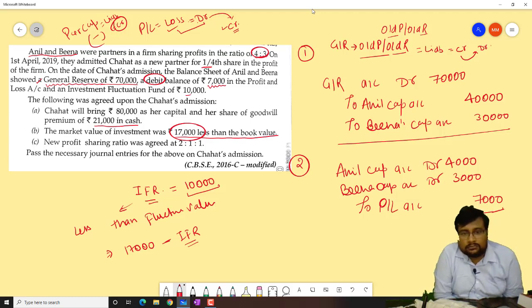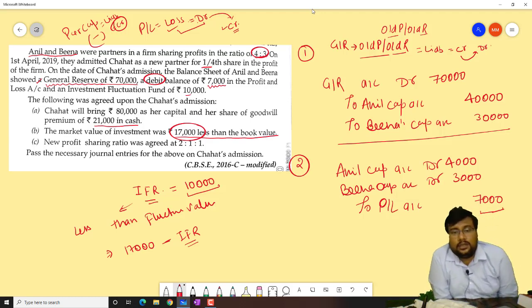Fluctuation means ups and downs. So any investment is fluctuated, and if any loss is there because of investment fluctuation, investment value decreases. That decreased value will be covered from investment fluctuation reserve. I told you this in detail two videos before when we discussed the treatment of accumulated profit and accumulated reserve. In there only we discussed in detail. Getting my point? So here we are not going in detail.